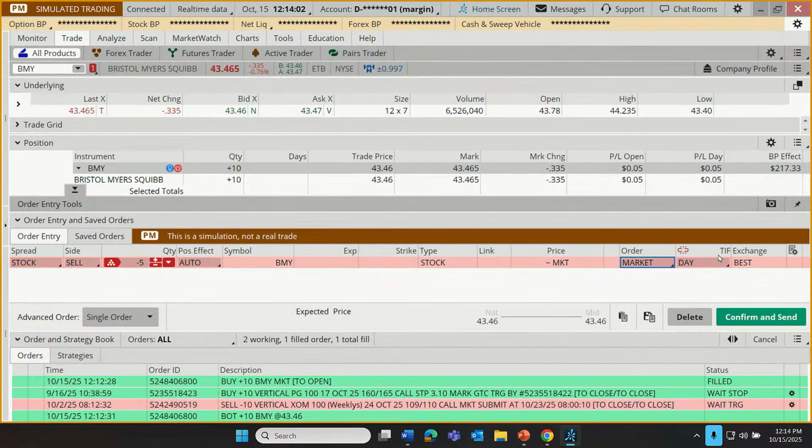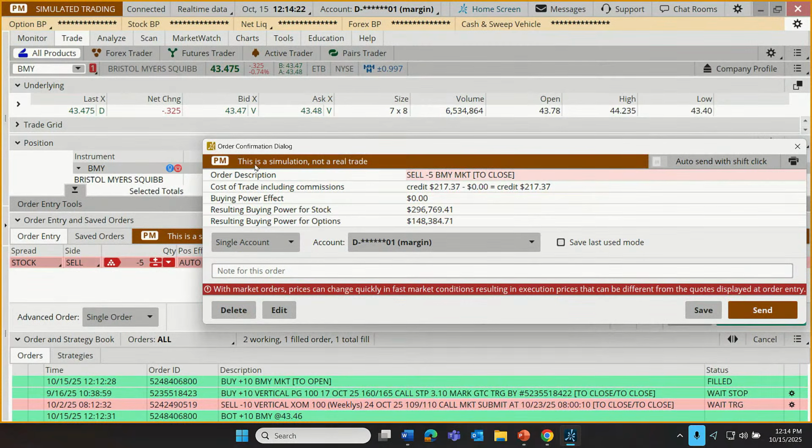Now, with both of these, I'm leaving this TIF, that acronym stands for time in force. I'm leaving these at a day order. What this means is we want this order to fill today during today's trading hours, or we'll just cancel it. Right? But let's submit this market order to sell. Click confirm and send. This is a simulation, not a real trade. No commission. But there's that reminder again. With market orders, prices can change quickly in fast market conditions, resulting in execution prices that can be different from the quotes displayed at order entry.